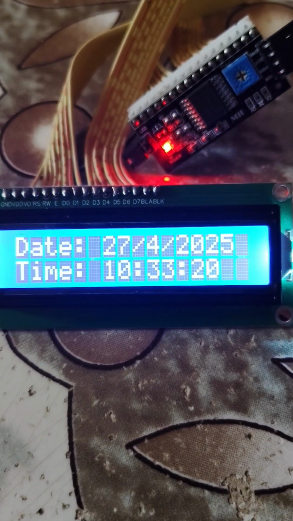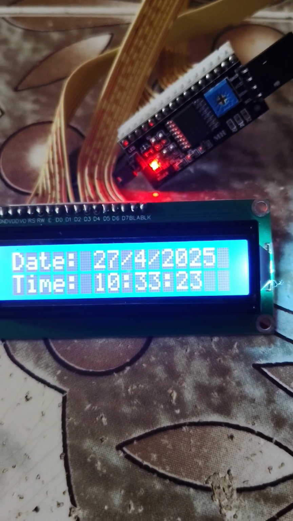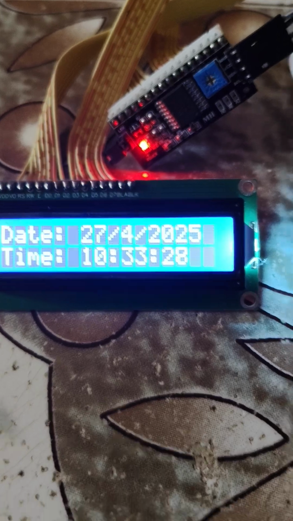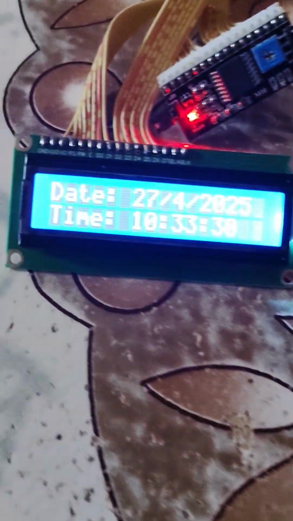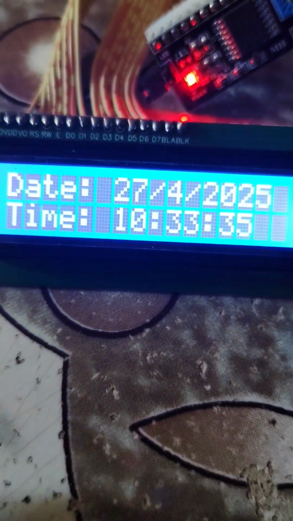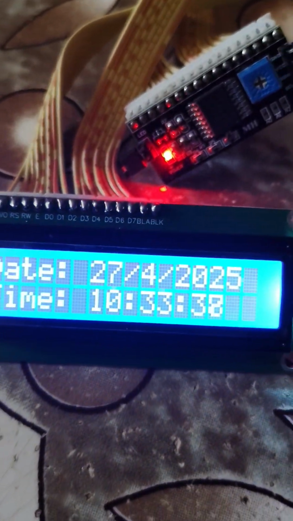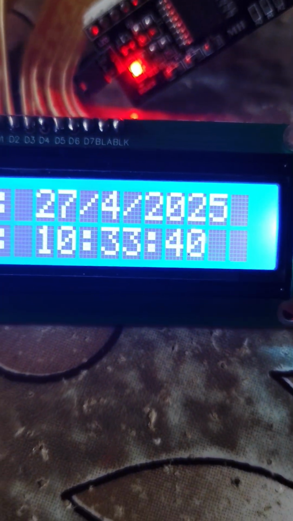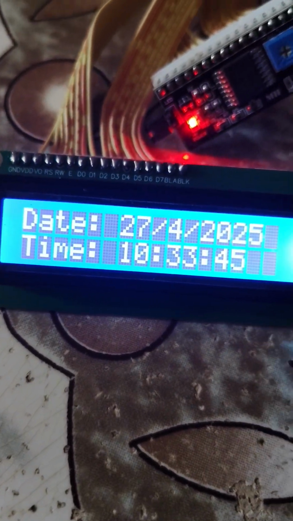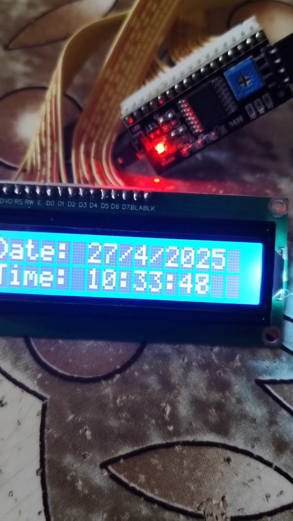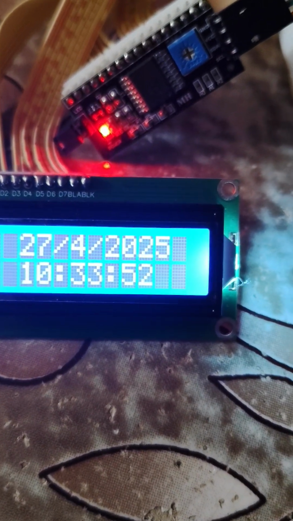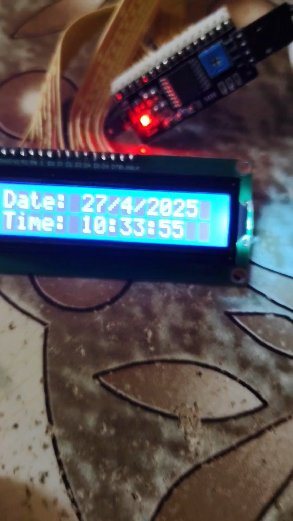Hello fans, I am very glad to have successfully written a program for a real-time clock using Arduino. As you can see, this one is the date and this is the time. Today is Sunday, the 27th day of April 2025, as you can see. And the time is 33 minutes after 10, and we'll have the seconds counting. You can see the seconds counting.